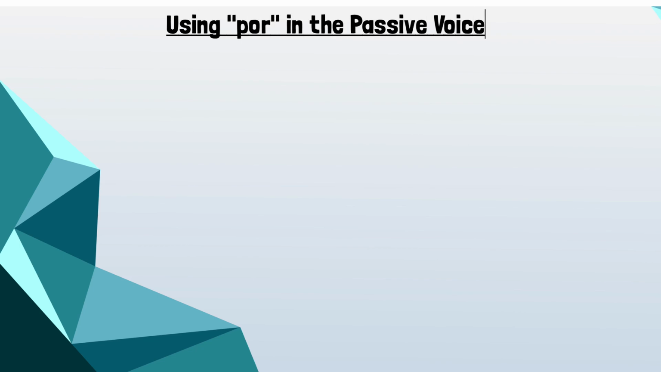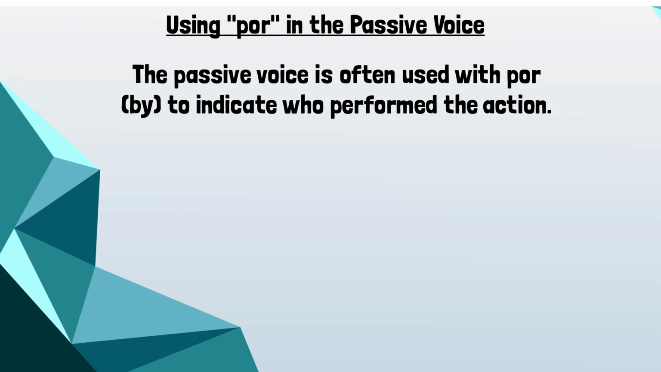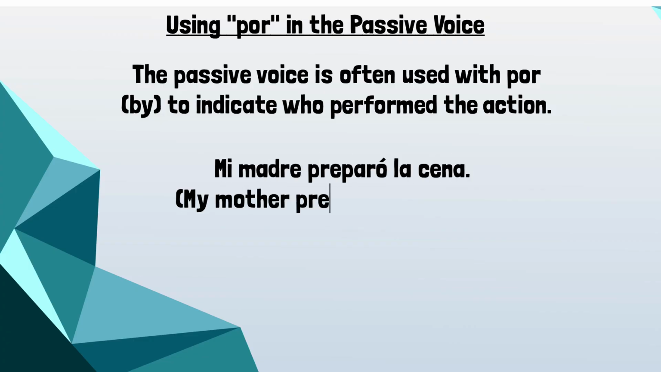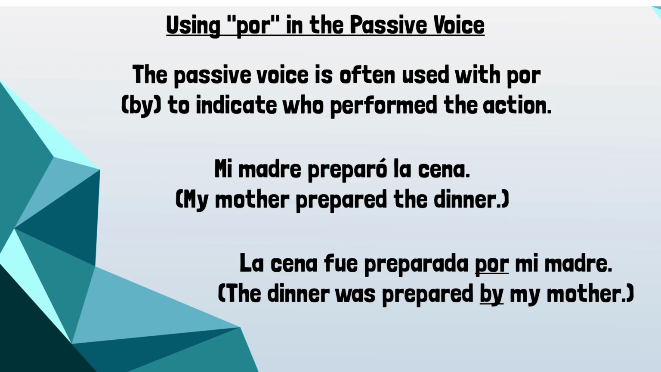Using por in the passive voice. The passive voice is often used with por, meaning by, to indicate who performed the action. For example, mi madre preparó la cena. My mother prepared the dinner. You could use the passive voice and say, la cena fue preparada por mi madre. The dinner was prepared by my mother.